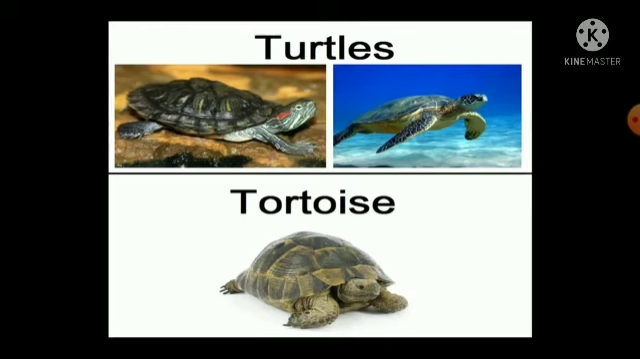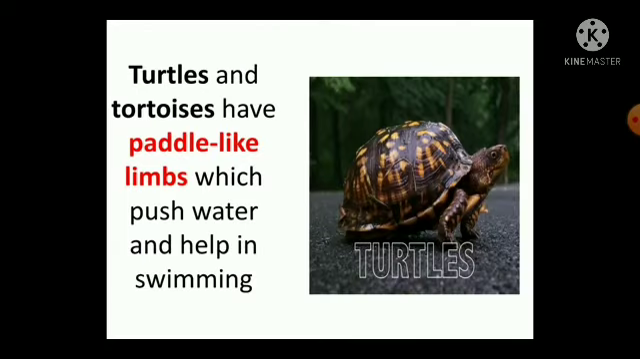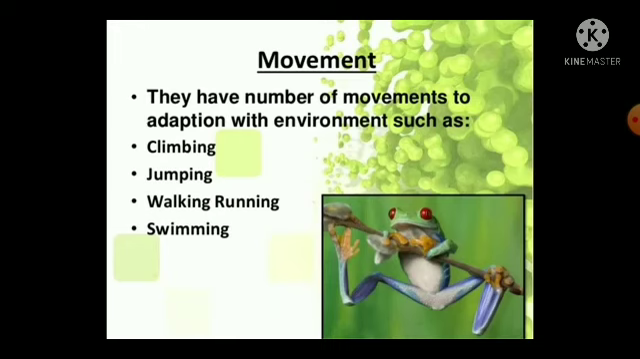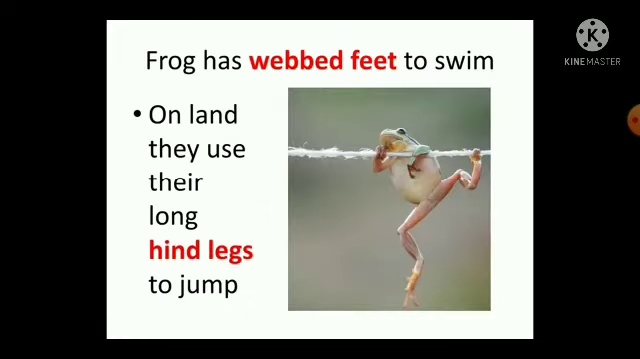Turtles and tortoises have paddle-like limbs which push water and help in swimming. Observe a frog's movement on the ground. A frog supports itself with its hind legs when it jumps. They have a number of movements adapted to the environment such as climbing, jumping, walking, running, and swimming. Frogs have webbed feet to swim, and on land they use their long hind legs to jump.